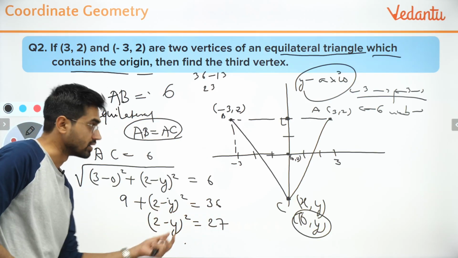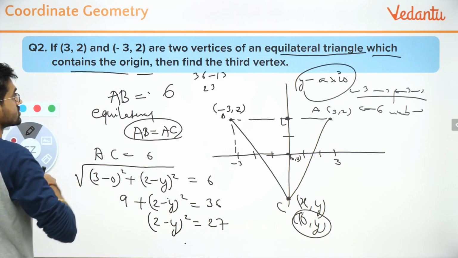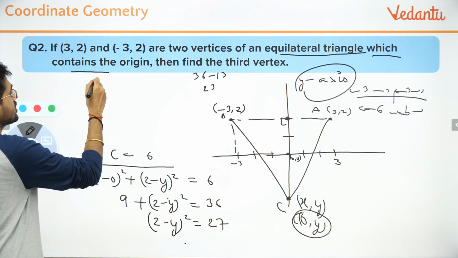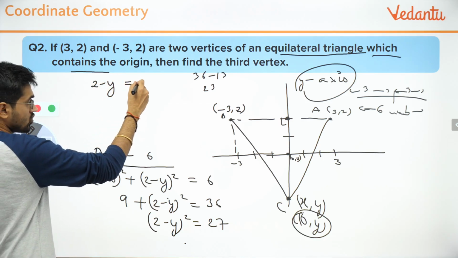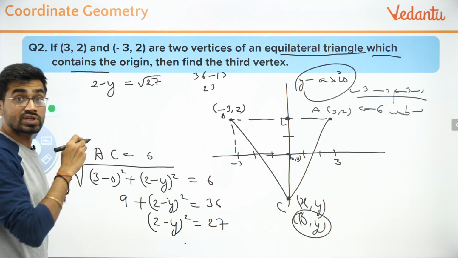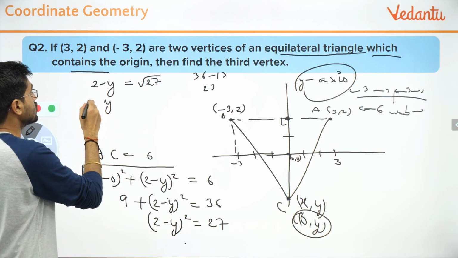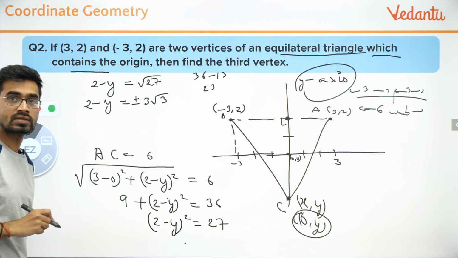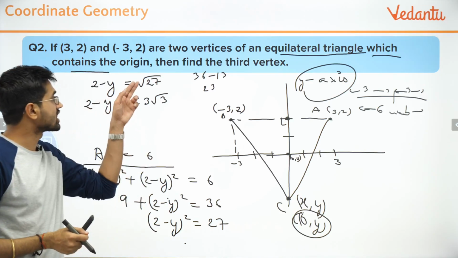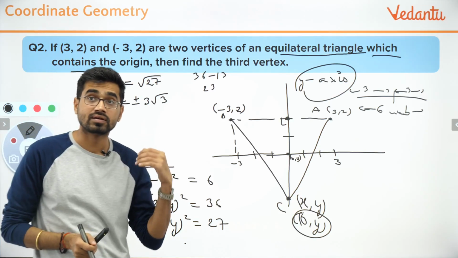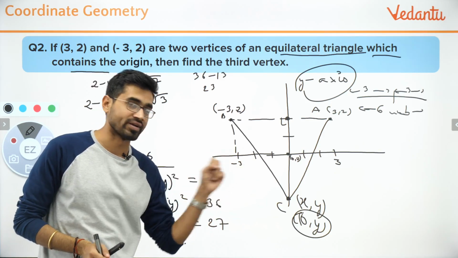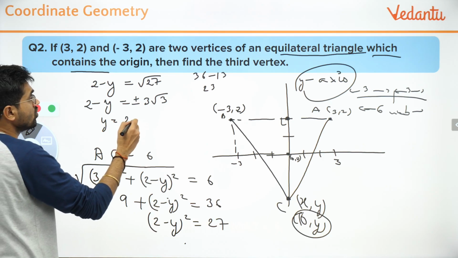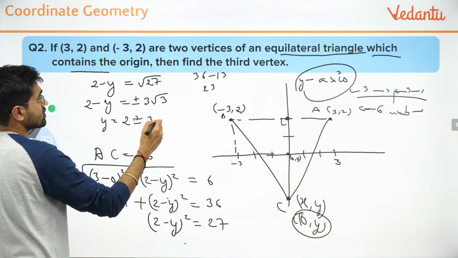Now I will take the root over of this because I want to get rid of this whole square here. So I'm erasing this part. What I will do now is this. I will write 2 minus y is equal to root over 27, which is 3 root 3, plus minus. This is important because it's a root, so it takes a plus minus sign. You will miss this point. Now you have to move this. So y will be equal to 2 plus minus 3 root 3.